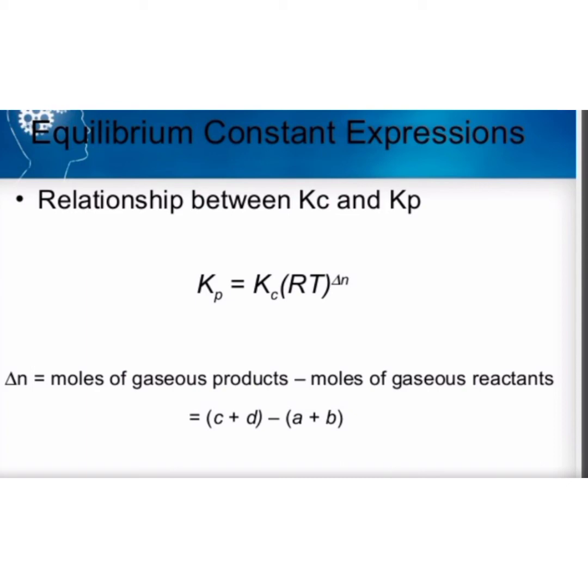Relation between Kc and Kp. Kp is equal to Kc into RT raised to delta n, where delta n is moles of gaseous products minus moles of gaseous reactants.